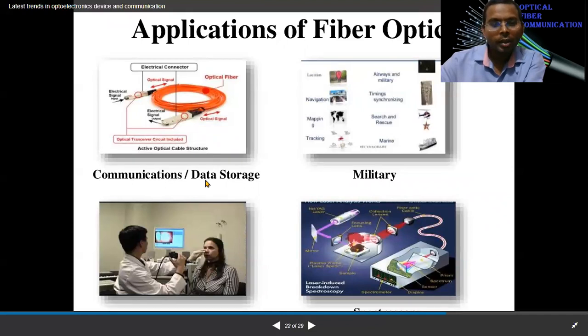Applications of optical fiber: you can see the broad applications. One application is in communication and data storage. Another is in the military, in different ways to find location, navigate, mapping, and tracking. And in medical also, and military also.